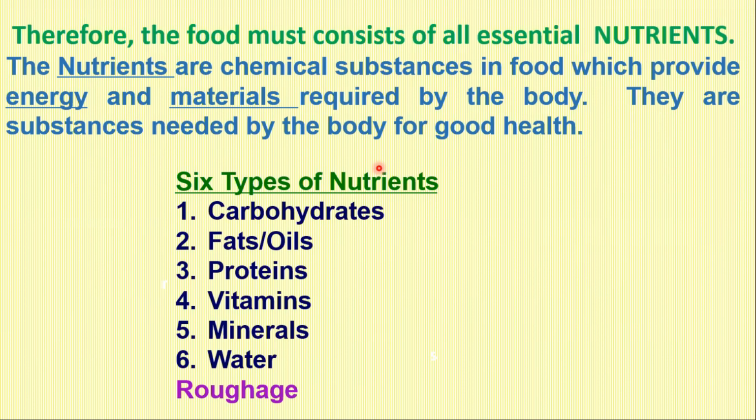Therefore, the food must contain all these essential components, and these essential components are called nutrients. So the nutrients are chemical substances in food which provide energy and materials required by the body, that is, for the maintenance of the body and for its growth. They are needed by the body for keeping good health.